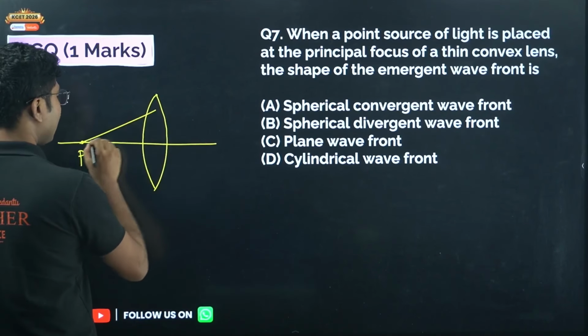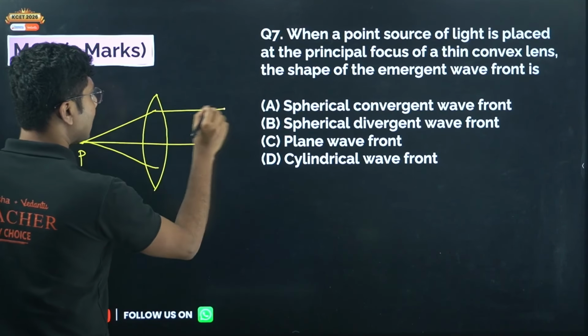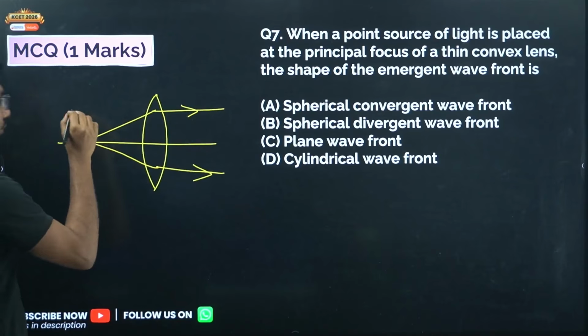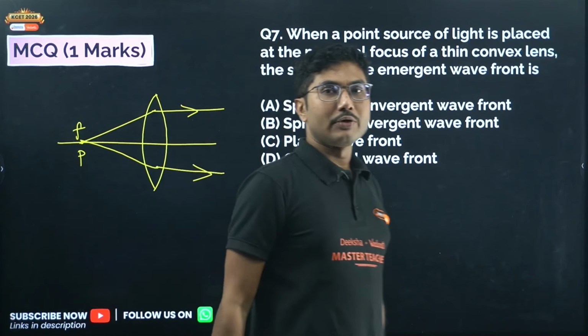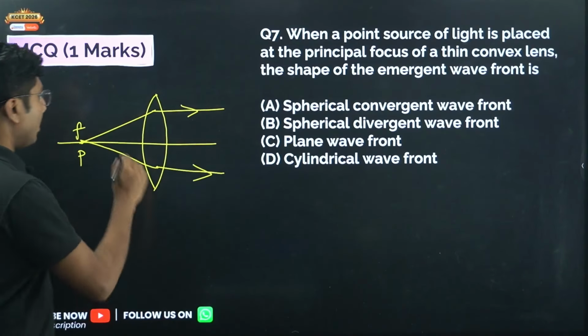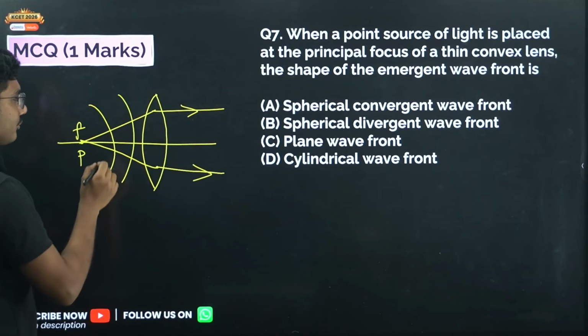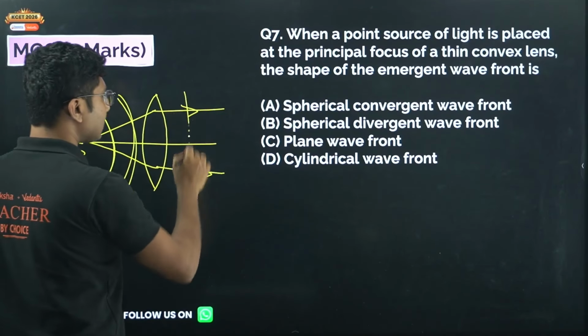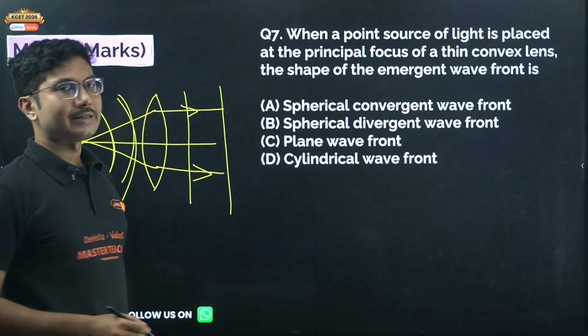So light after passing through the convex lens becomes parallel, because it's a focus. So at focus, if you keep anything, then it will become parallel to the principal axis. Initially the wave pattern was like this. This was the initial incident wavefront, and after it passes through the lens, it becomes parallel.